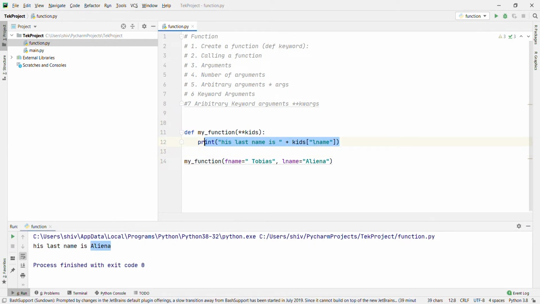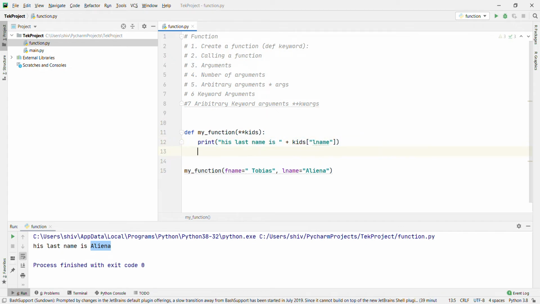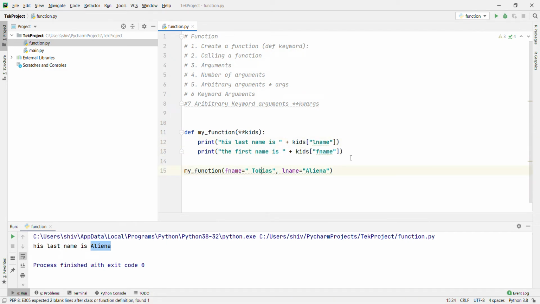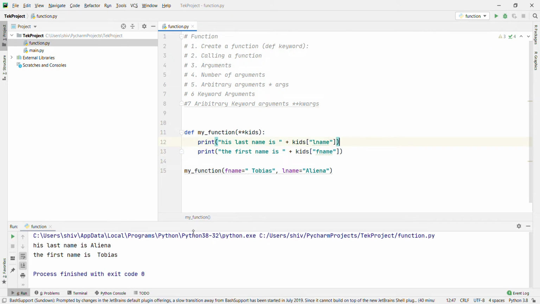If we are going to use print, the first name is, plus kid, passing fname, Tobias. Okay, fname Tobias is a key-value pair. Then what will print? His last name is Elena and the first name is Tobias. Okay, let's run it. Okay, clear?